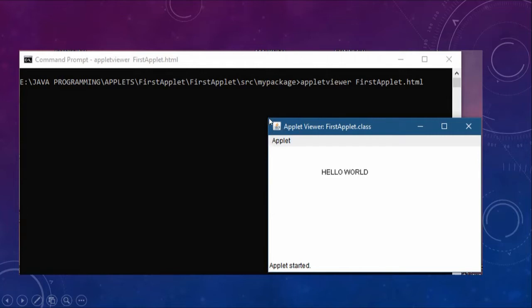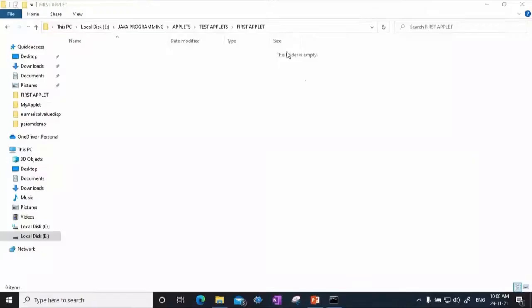For example, if I specify the place where hello world is to be printed, with an x value of 100, that means 100 pixels away from here, and a y value also specified as 100, that means 100 pixels away from this point. So 100 comma 100 becomes this particular point.